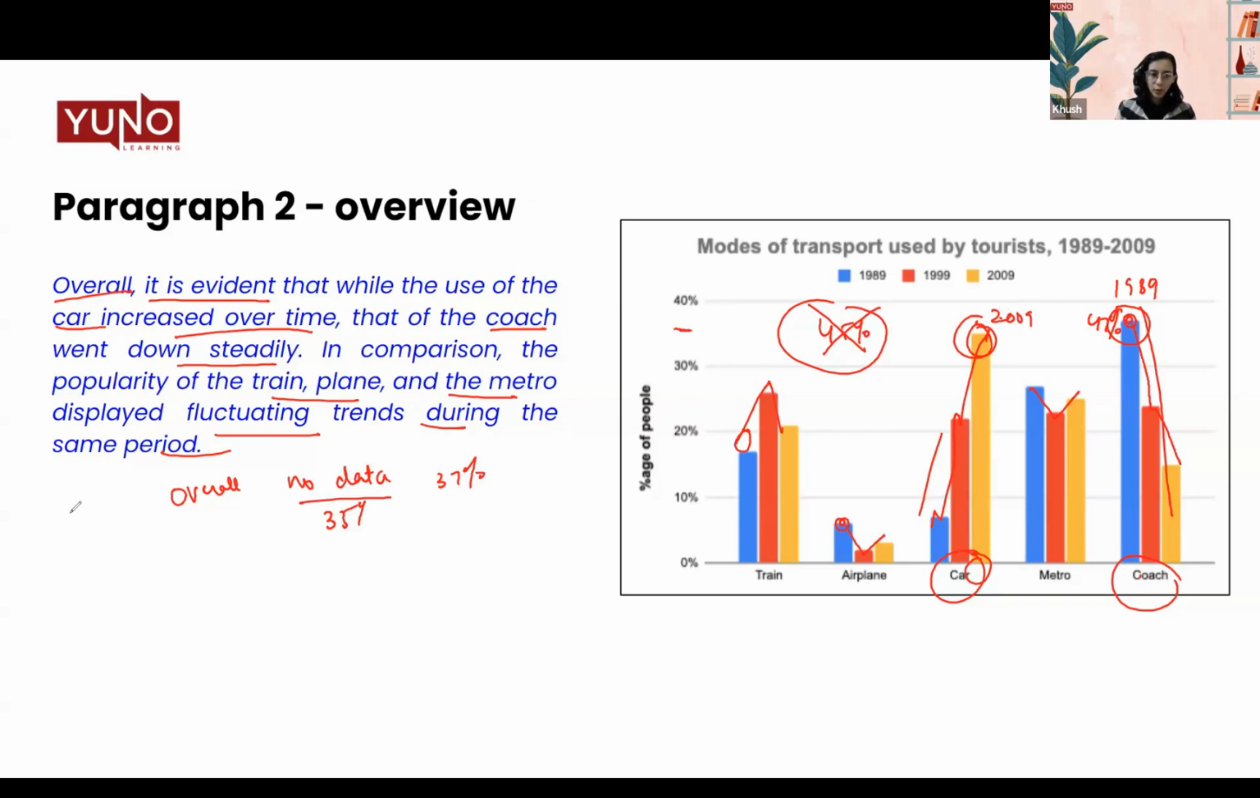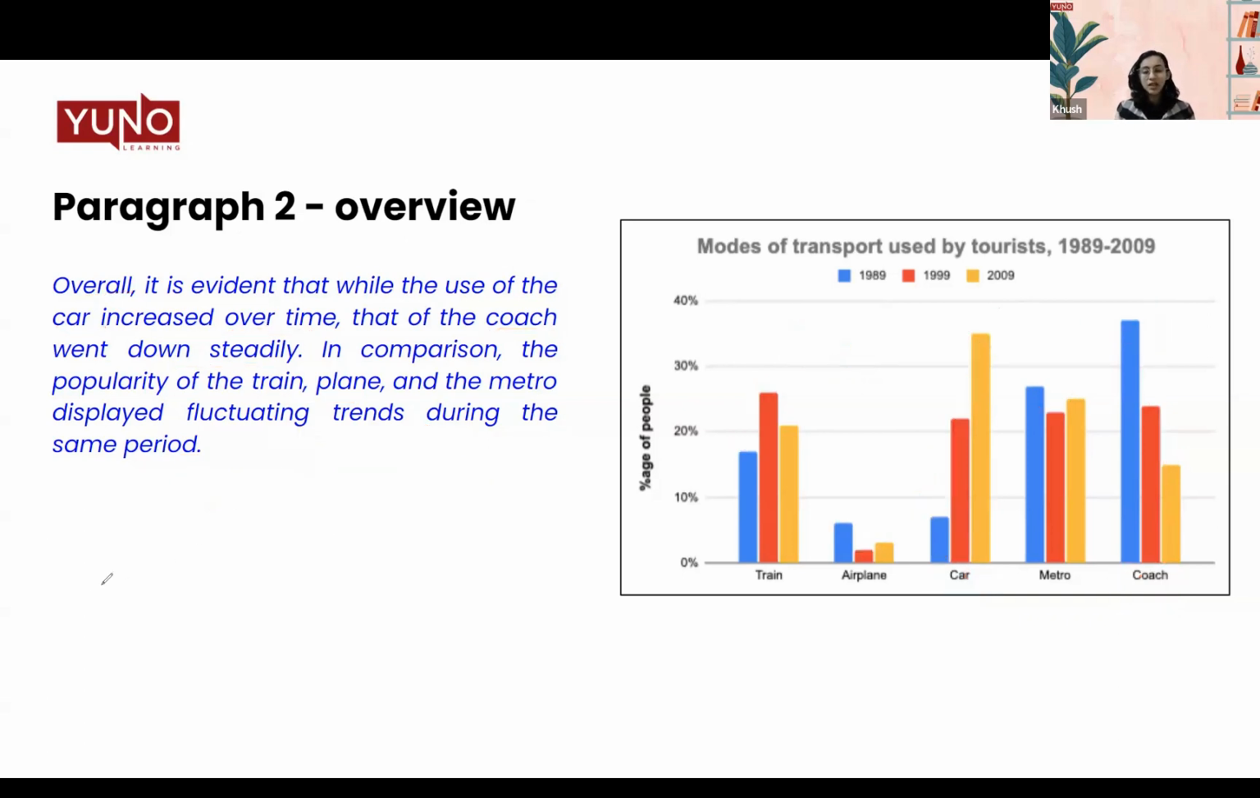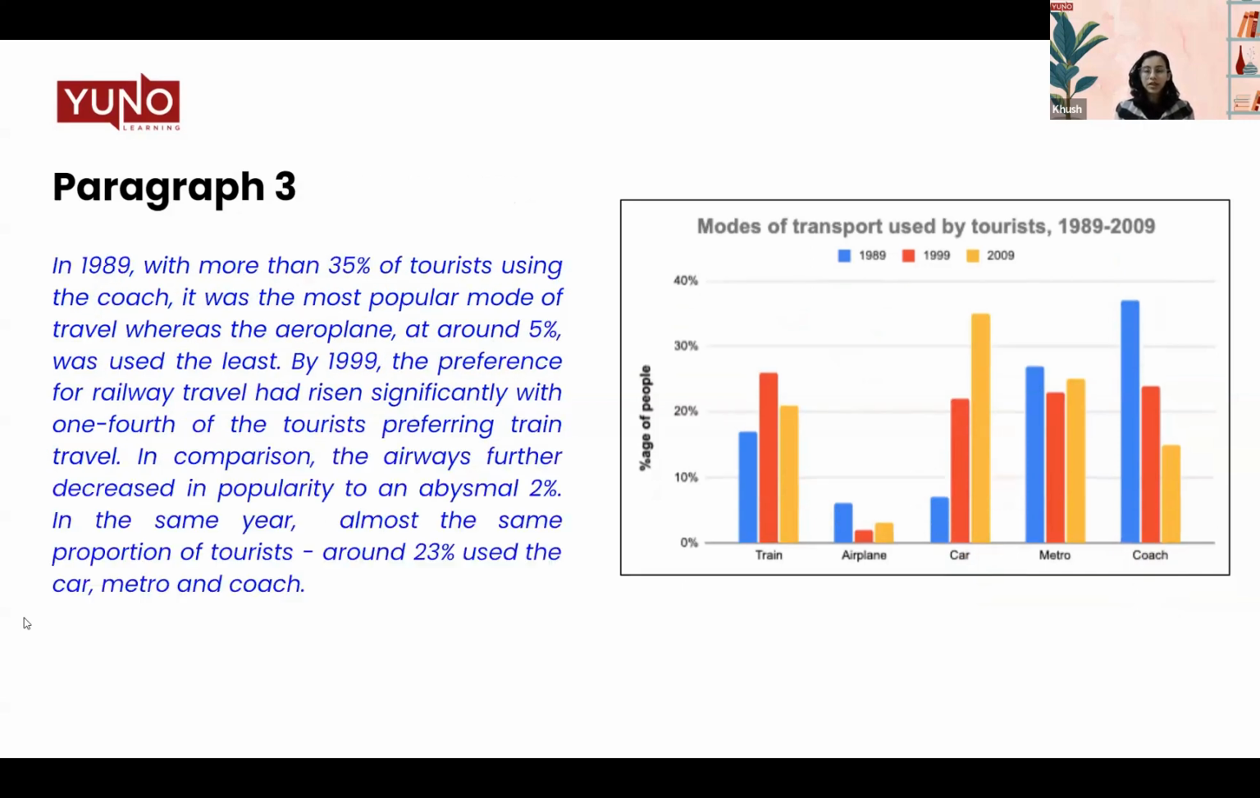That is how you can go ahead with it. So this is how you can write an overall paragraph. Again, this is very subjective to every person. Their inferences might not be the same as yours, but whatever highlights you can see, you can definitely go ahead and put it in your overall paragraph. Next, body paragraph 1.